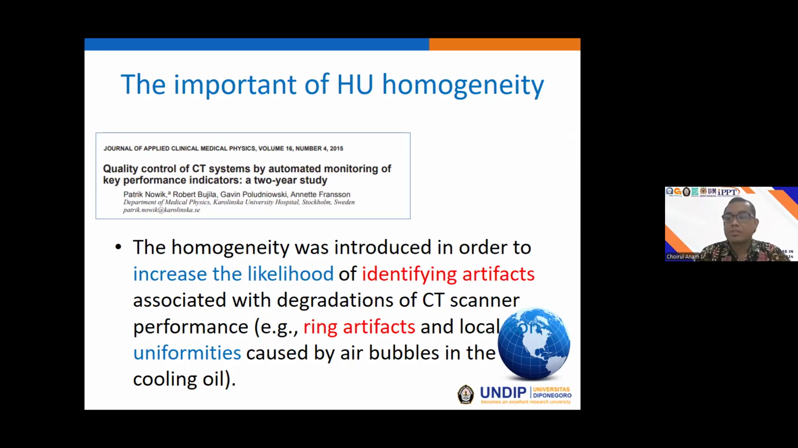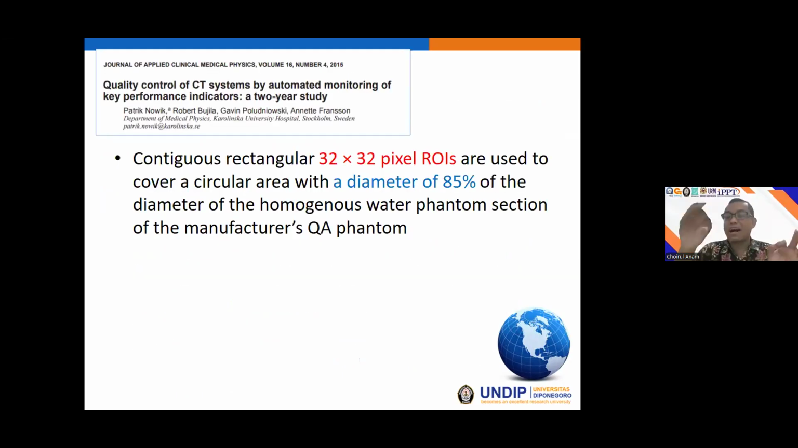sometimes the artifact is not detected because the ROI is very limited, only 5 ROIs. So if we want to detect artifacts more specifically, many ROIs should be located within the image. And Nowik said that contiguous rectangular 32 by 30 pixel ROIs should be located in all positions within the image and cover a circular area with a diameter of 85%.